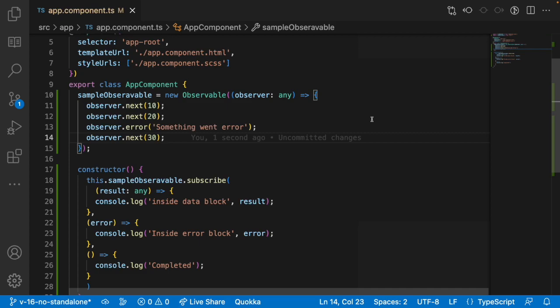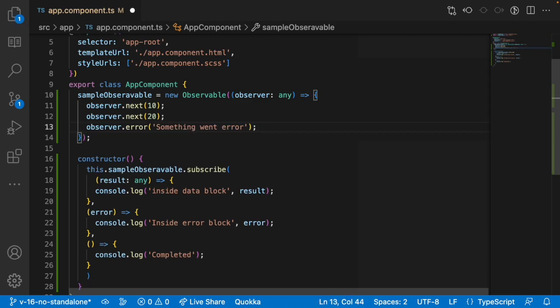So that's how it will not send the data once we get an error from this observable. So that is one thing which we can see here. So let me remove this and let me comment this.